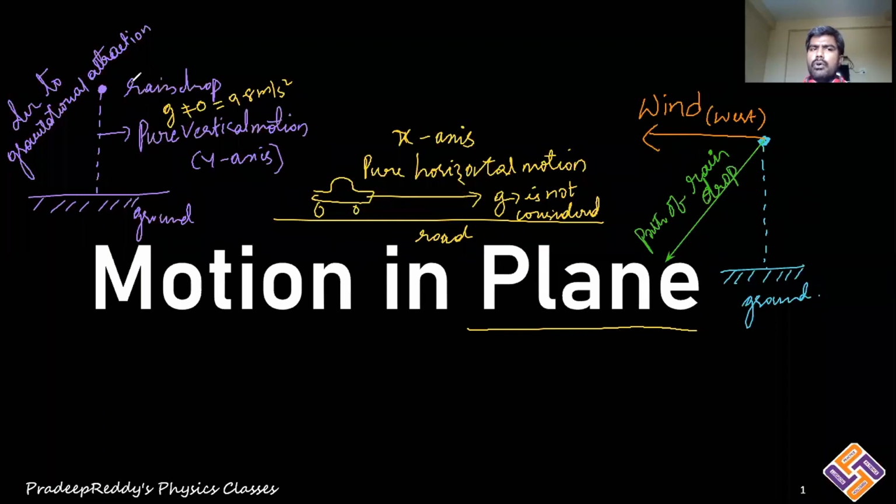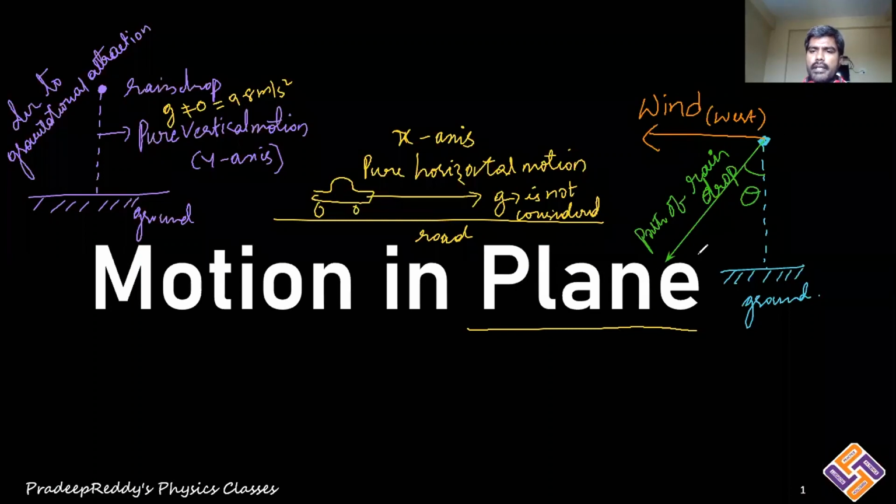If there is no wind, the rain droplet would fall down vertically. Whereas if there is wind leftward, the rain droplet would change its path and undergo deviation from its original path by an angle theta. Why is this deviation observed?